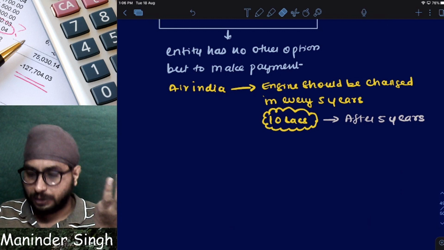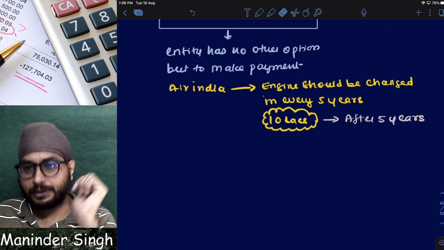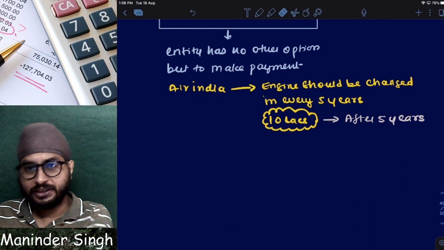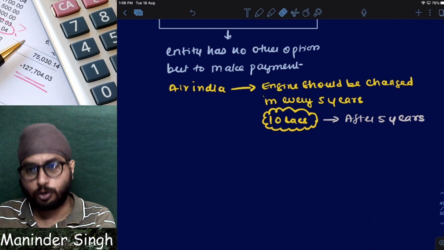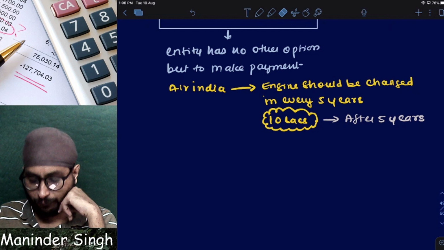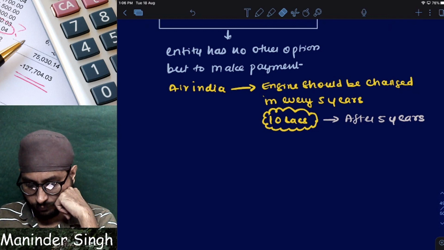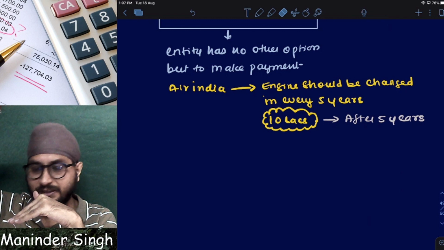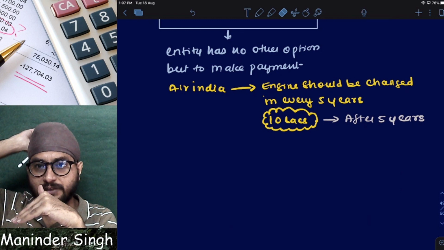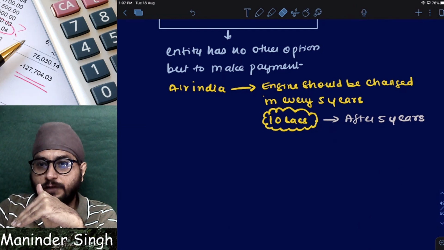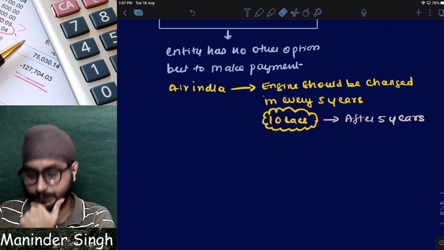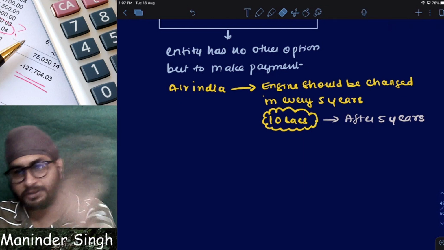If after 5 years they still want to operate without changing the engine, assume that they want to operate without changing the engine, they have to pay fines and penalties or not? Today they are thinking that within 5 years they will sell the aircraft. In case we are unable to sell the aircraft within 5 years, we will operate without changing the engine for 6 months.